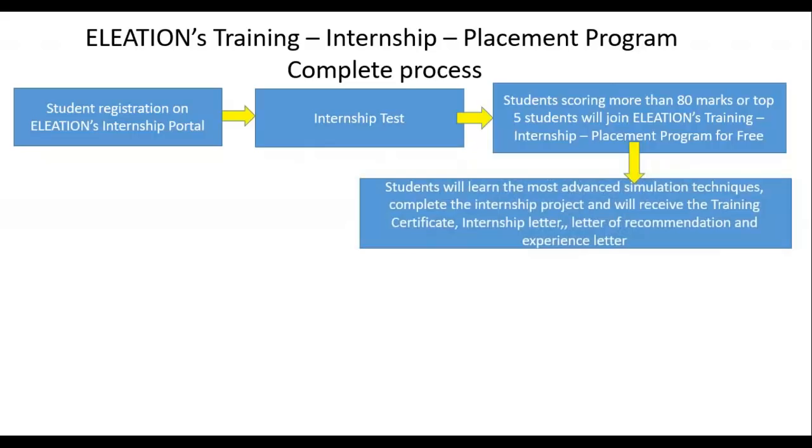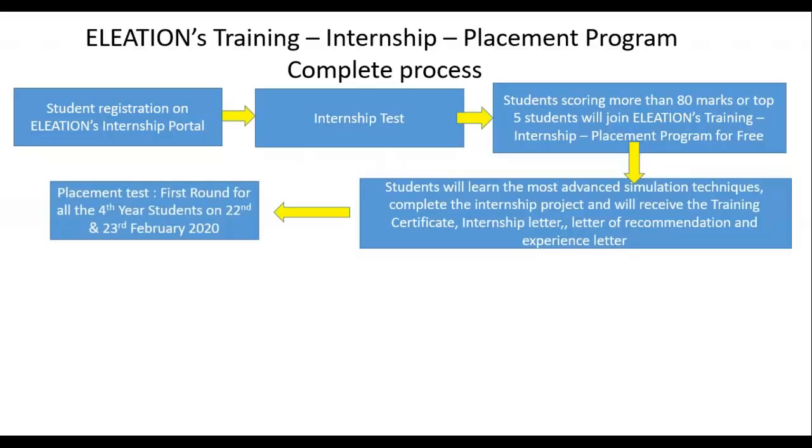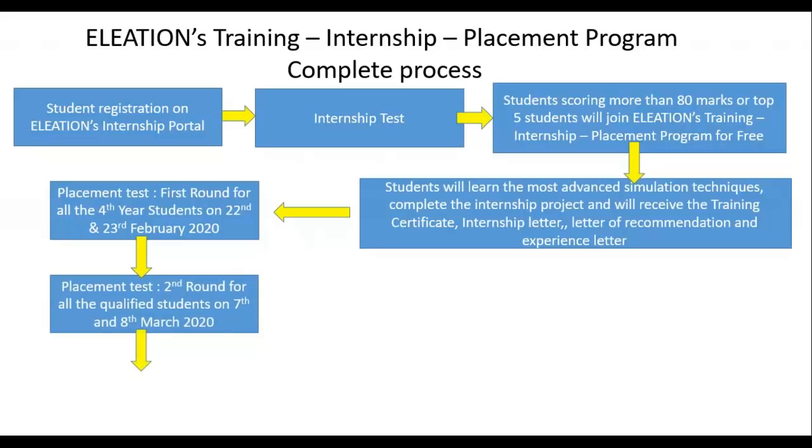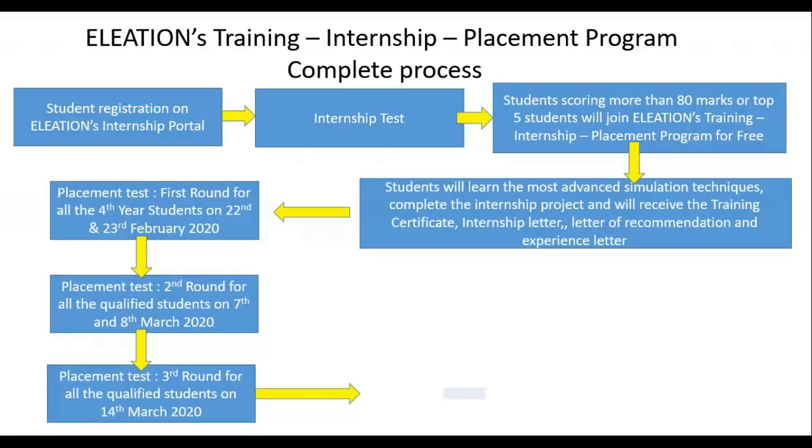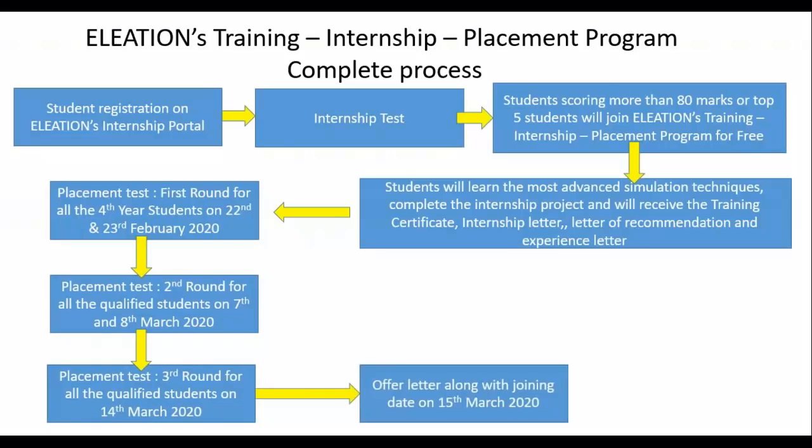After that, all the students will do online training on ELEATION's NSYS Basic to Professional Training Program, and complete online industrial internship on CAE. After that, we will conduct the placement process first round for all the 4th year students on 22nd and 23rd February 2020. Placement process second round will be conducted on 7th and 8th March 2020, and placement process third round will be conducted on 14th March 2020. We will release the offer letter along with joining date on 15th March 2020.